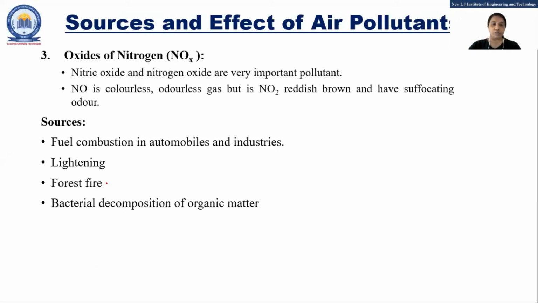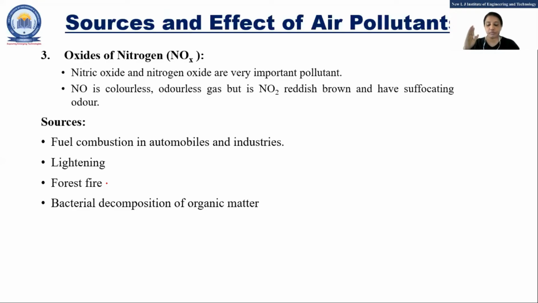Oxides of nitrogen. See, these are all available in the sources, right? Primary source and secondary source. So these are all primary sources, and how they affect, that we need to identify. Nitric oxide and nitrogen dioxide are very important pollutants. Oxides of nitrogen have a number of variants: NO2, NO3, NO, N2O. There are so many oxides of nitrogen.